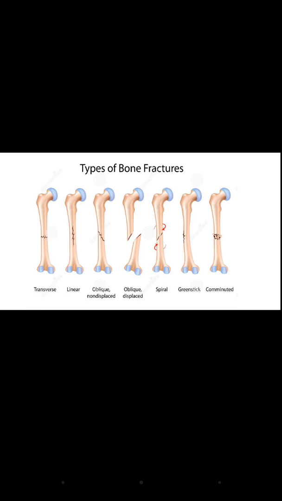In the non-displaced, the bone is present at its normal alignment, while in the displaced it is misaligned in another direction. Then in the spiral fracture, one part of the bone is twisted. Then greenstick is a partial fracture on one side, but it does not break completely. The bone can bend easily and it is most commonly seen in children. Then comminuted means the bone is broken down into many pieces.